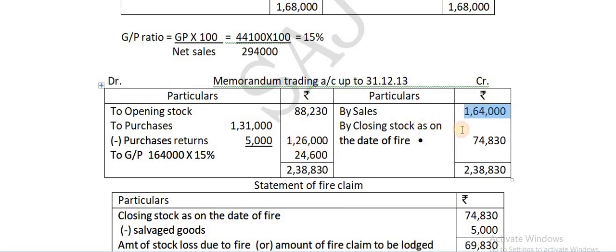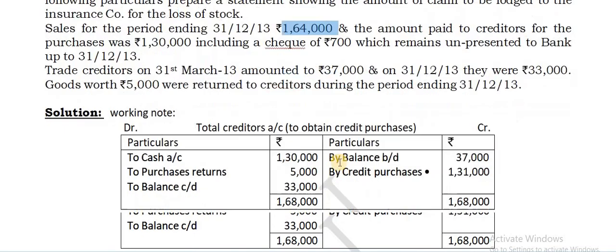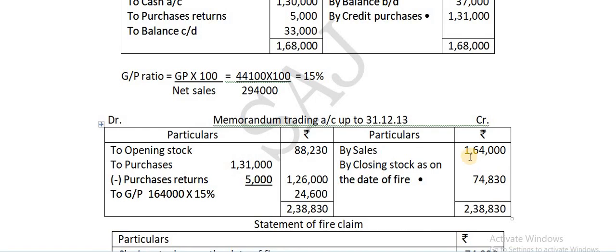Sales is given 1,64,000. Alright, that is the current year sales, 1,64,000. So you can take that same here. On that 1,64,000 into 15% you apply. That gives the amount of GP. So 24,000, that you can take up.